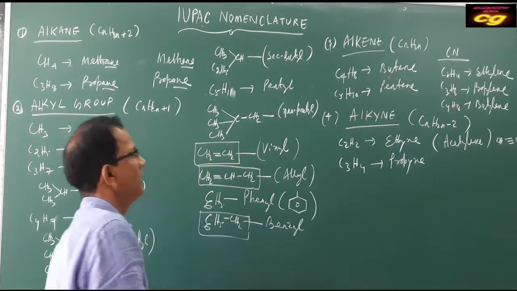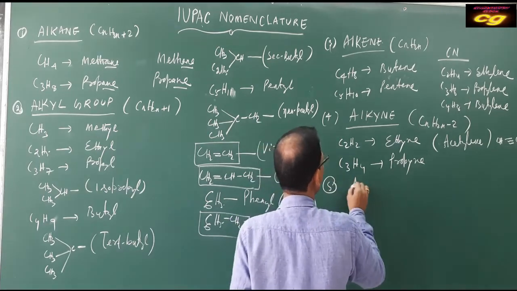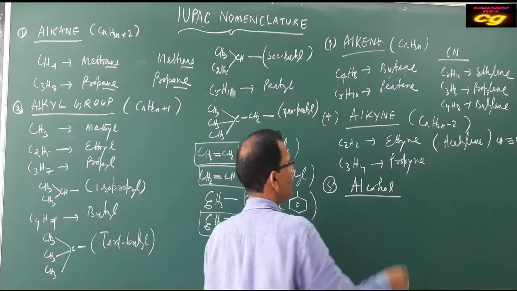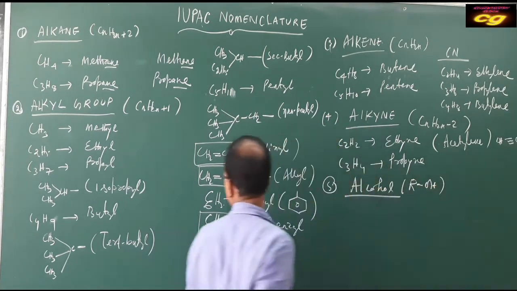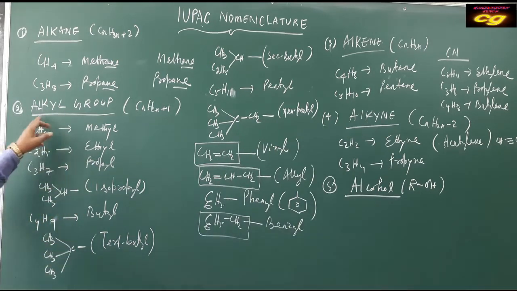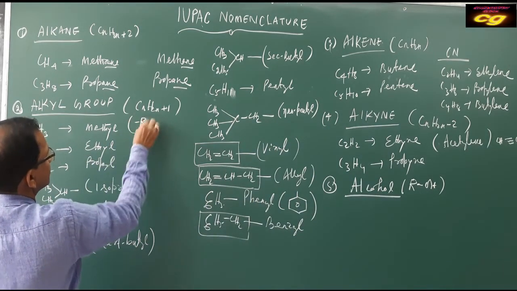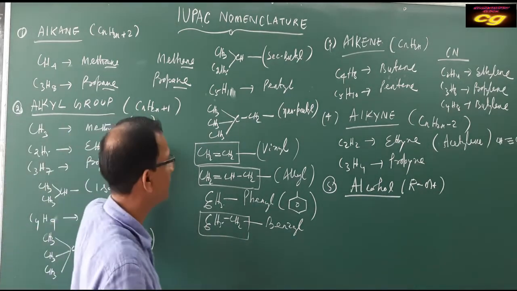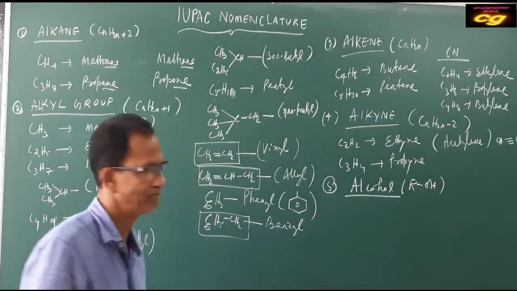Then alcohol. Regarding alcohol, the general formula is ROH. Also remember this one: the alkyl group is generally called R. R means alkyl group, the symbol of R. Different types of R are there, but generally it is called R.